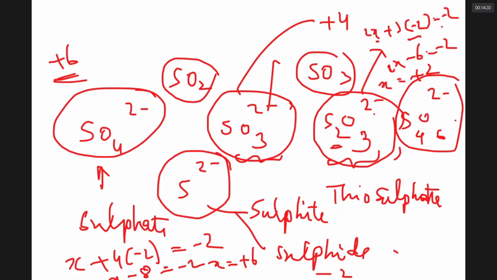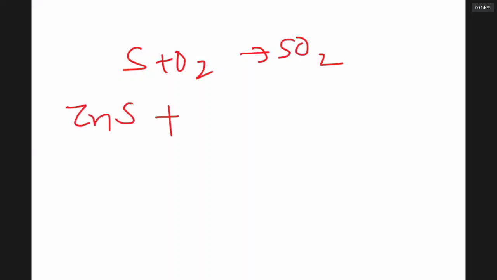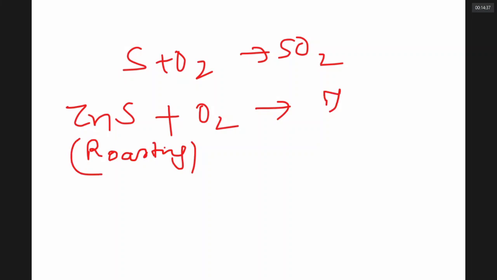Now, if I burn sulfur in air, I get SO2 with a matchstick burnt smell. If I strongly heat ores like zinc sulfide, heating an ore in air is called roasting. In roasting of sulfide ores, I get the metal oxide and sulfur dioxide. Can you see it?